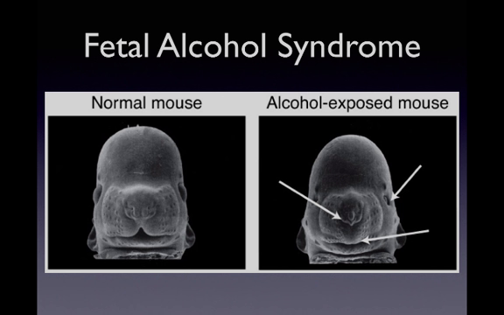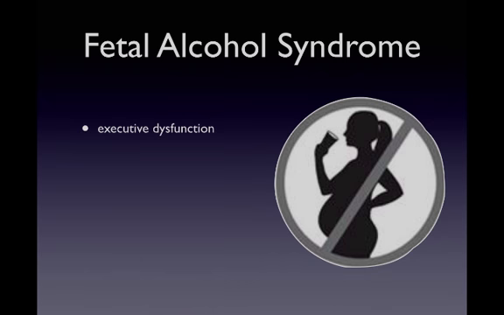Of course, the facial features are relatively unimportant because much more serious are the abnormalities in the development of the brain. So children with fetal alcohol syndrome are born with many other issues other than the facial malformations, including difficulties with executive functions. Children with fetal alcohol syndrome have difficulty with focusing attention, planning, with understanding the effects of their actions.